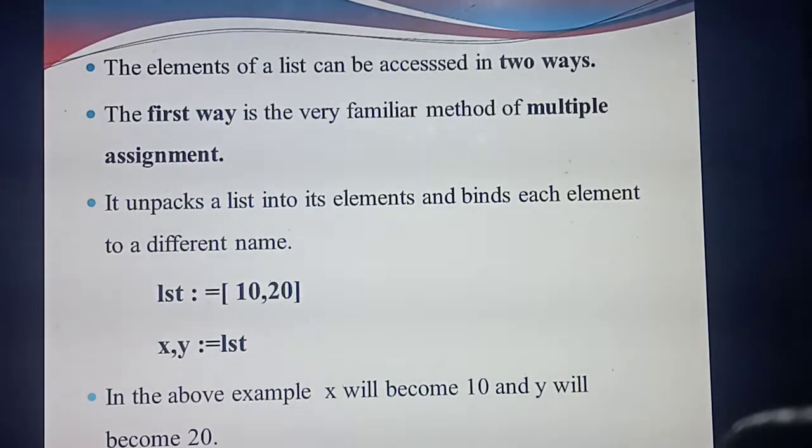What's the name of the first method? Multiple assignment method. Okay, first you need to write that. So you're going to access the elements in a list. To access the elements in a list, how many ways are there in total? Two ways. What are the two ways? The first way is to access using multiple assignment. So what's the meaning of multiple assignment?